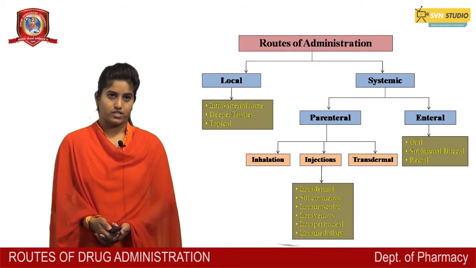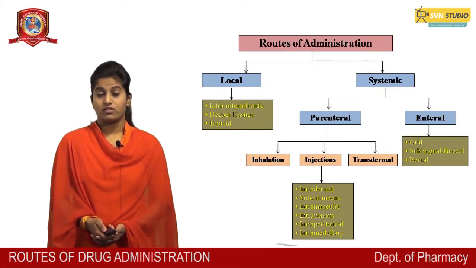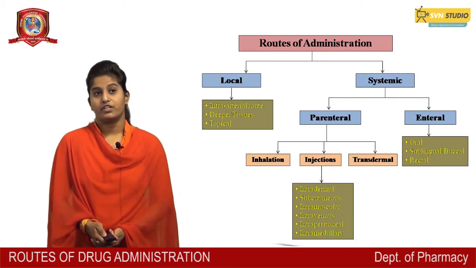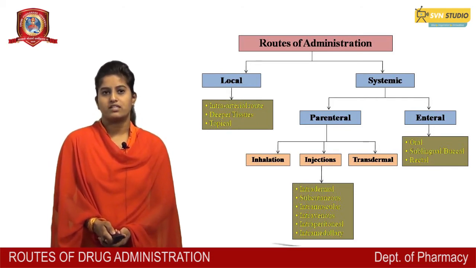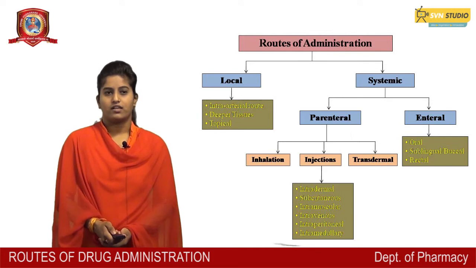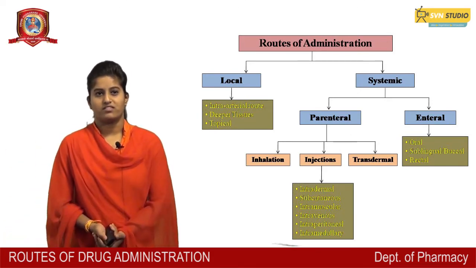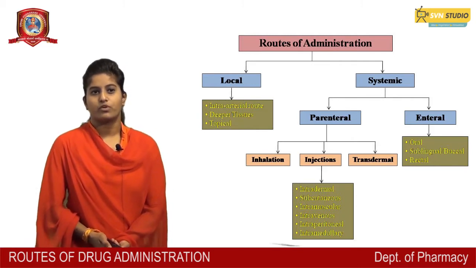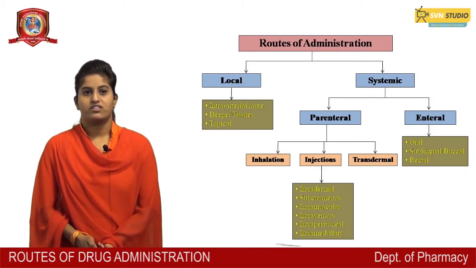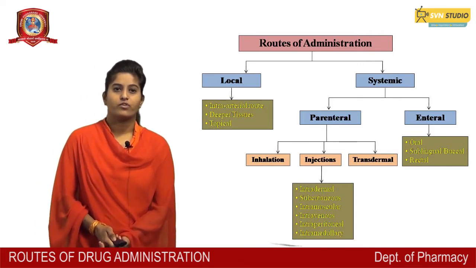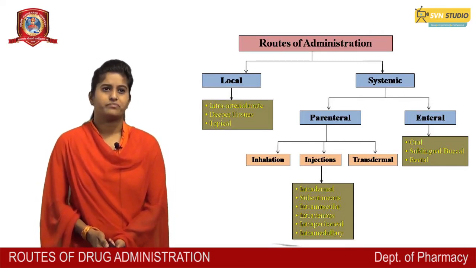Route of administration. There are two types of route administration: local and systemic. Local is intra-arterial, deeper tissue, and topical. Systemic is parenteral and enteral. Parenteral, there are three types: inhalational, injection, transdermal. Injections: intradermal, subcutaneous, intramuscular, intravenous, intraperitoneal. Enteral: oral, sublingual, buccal and rectal.